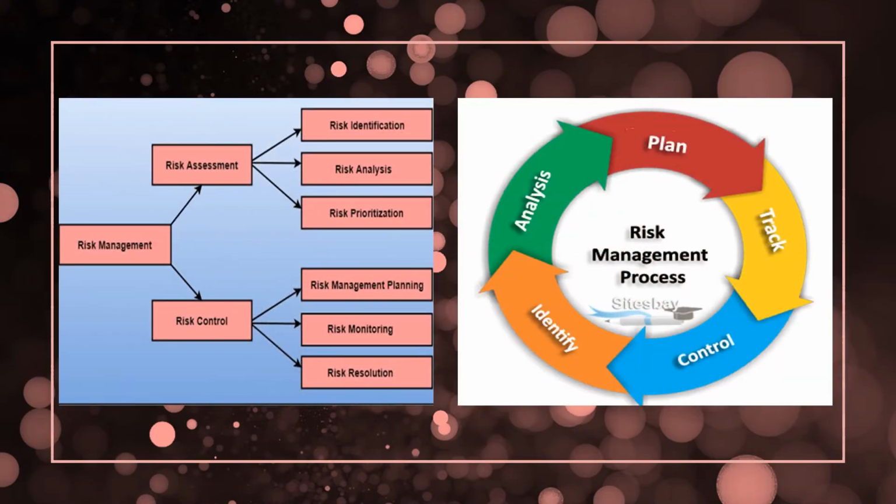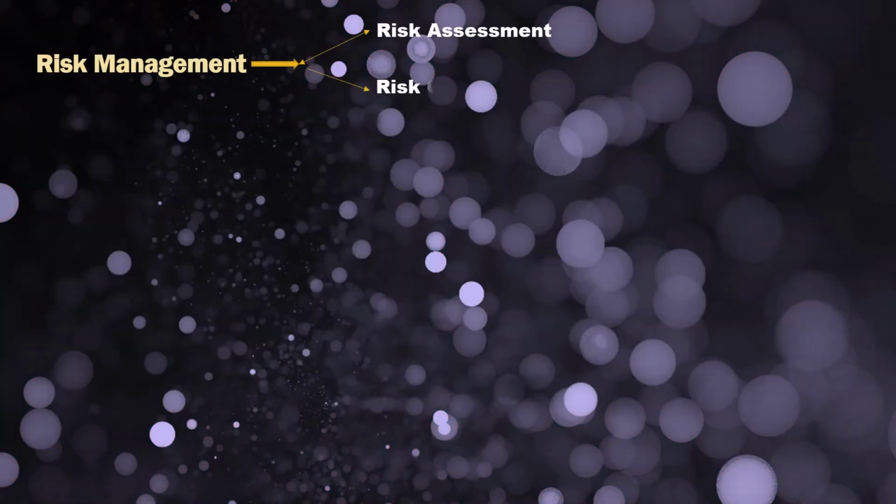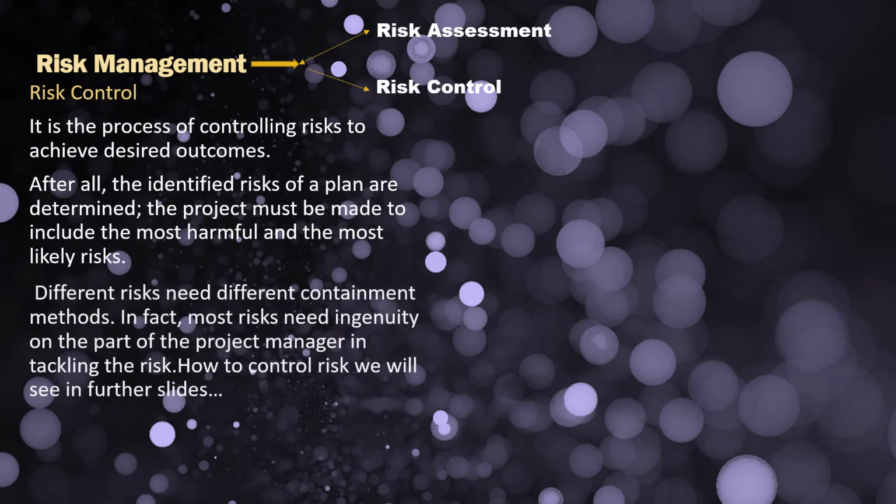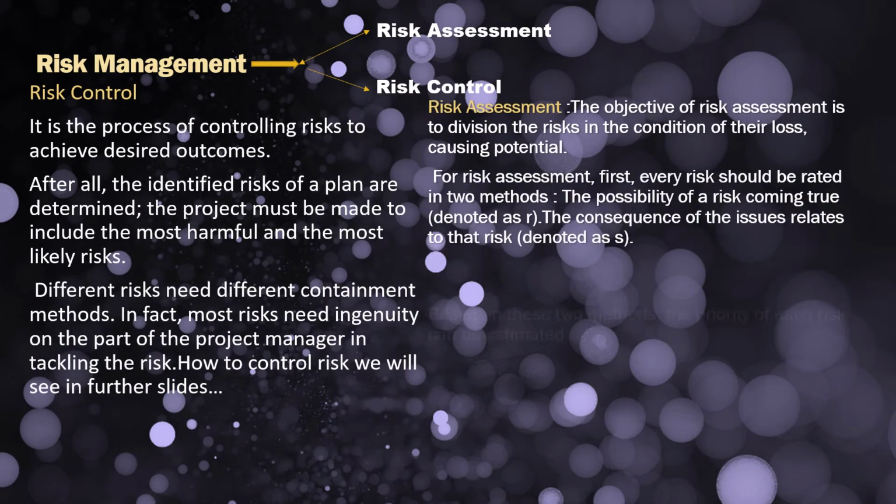So this is the flowchart of risk management, which is divided into two types, that is risk assessment and risk control. Risk assessment is of three types: risk identification, analysis, and prioritization. Risk control is of three types: risk management planning, monitoring, and resolution. So here we can see what the risk management process is. As I said earlier, risk management is of two types, risk assessment and risk control.